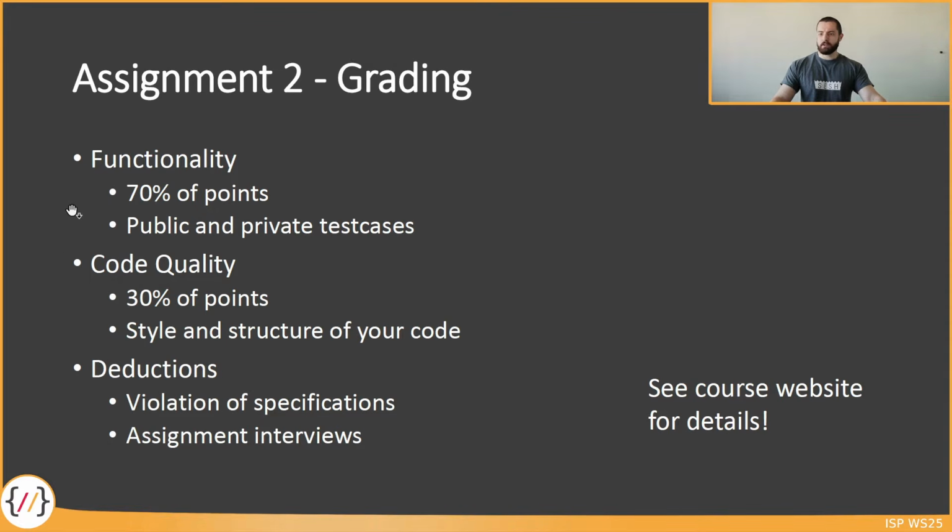The grading for assignment 2 is very similar to the grading of assignment 1. So 70% of those points are related to functionality. Again, we determine the functionality using public and private test cases. The public test cases you have access to, and for the private test cases you only see how many of those you pass on our test system.